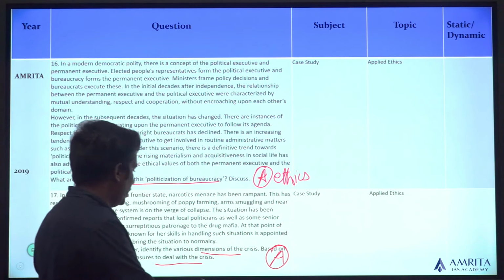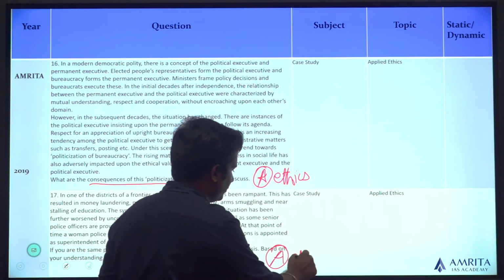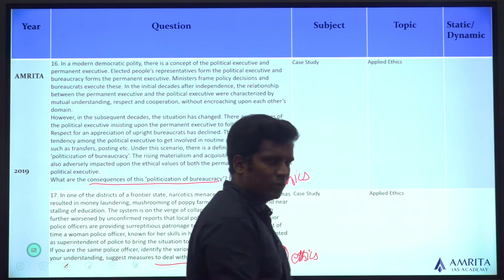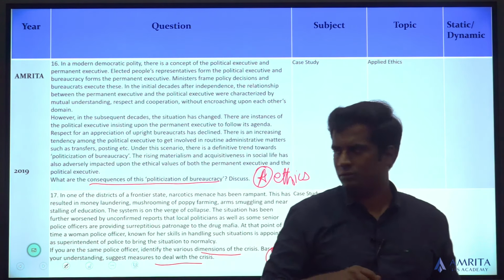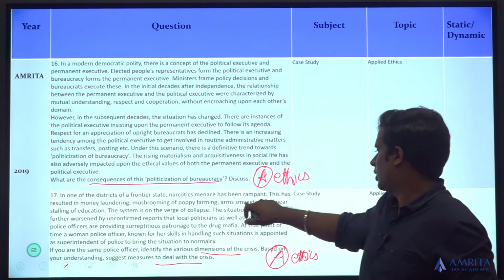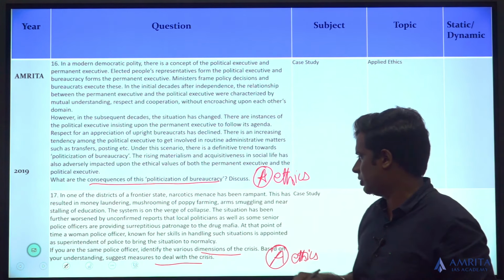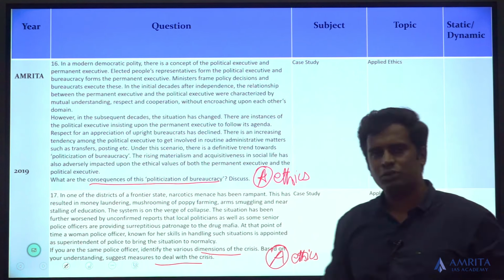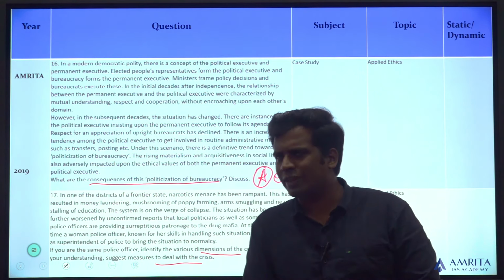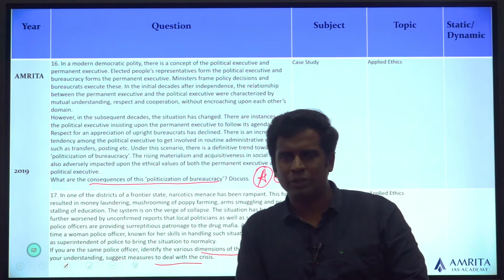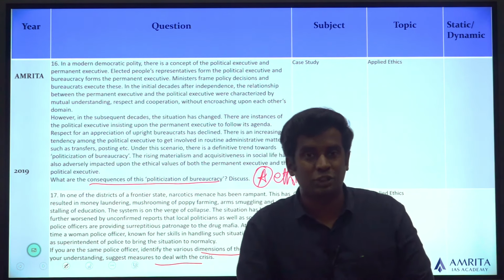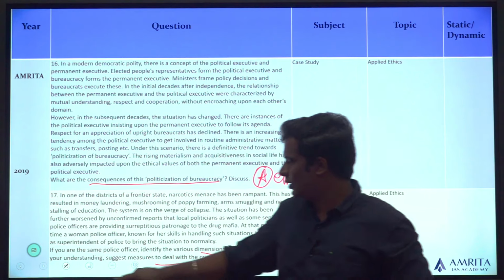It talks about how in the administration there's a problem. Corruption. This talks about how a system is on the verge of corruption. Okay. So in short, almost all the case studies were based on administrative ethics, whereas the previous one always had questions on ethical issues or philosophy part. Go for the next thing.